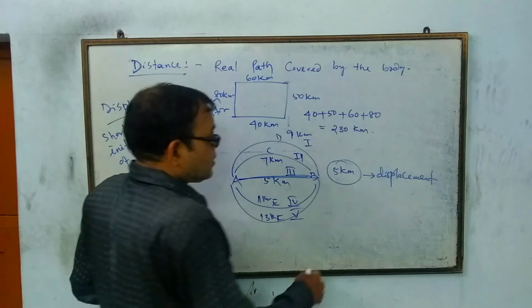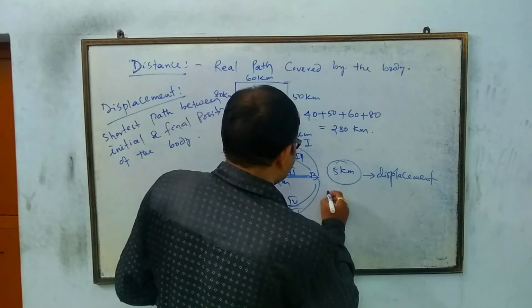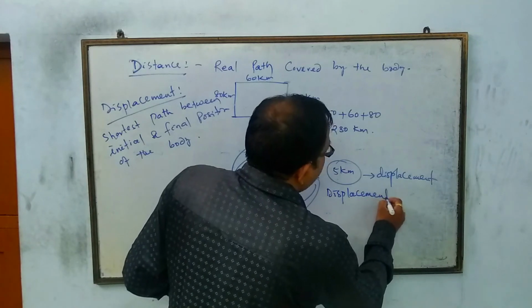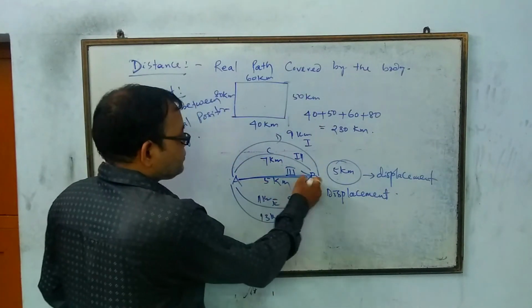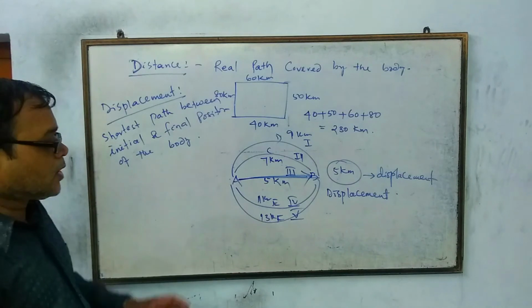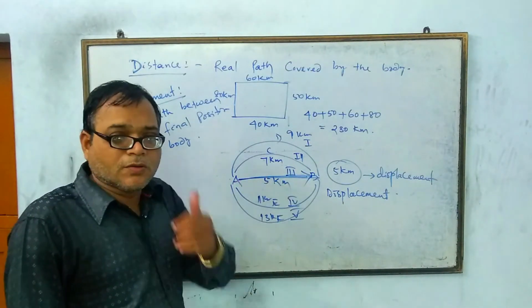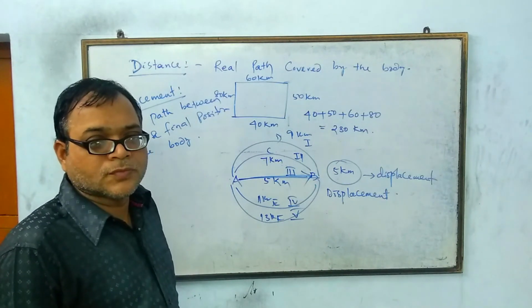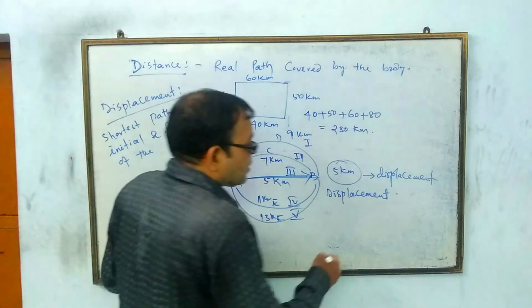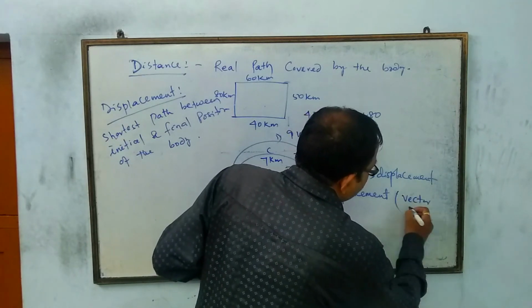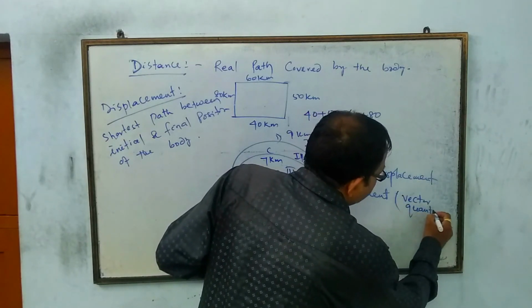My question is, what type of quantity is the displacement? Yes, displacement, the shortest path is AB. That means the shortest path between initial and final position has a particular direction. Right? So due to the presence of direction, it can be taken to be a vector quantity.